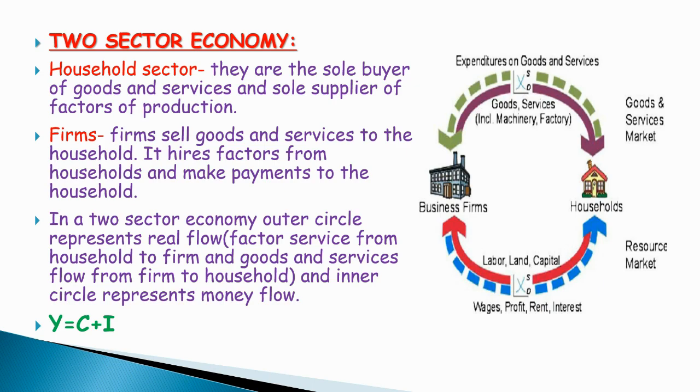The second side is the firm. What is the work of a firm? A firm is nothing but an industry, a single unit. A firm sector generates its revenue by selling goods and services to whom? To us, that is the household sector. It hires the factors of production. So it borrows factors of production from whom? From us. That is the land, labor, capital and organization owned by the household sector. The firm sector sells the entire output to the household.